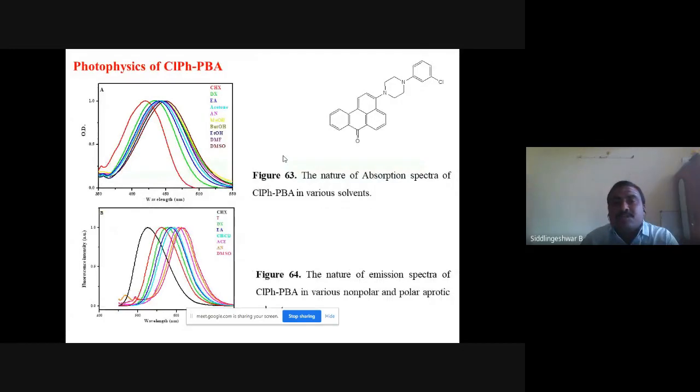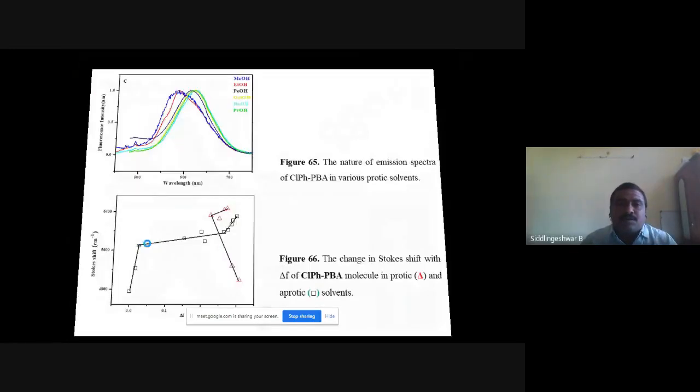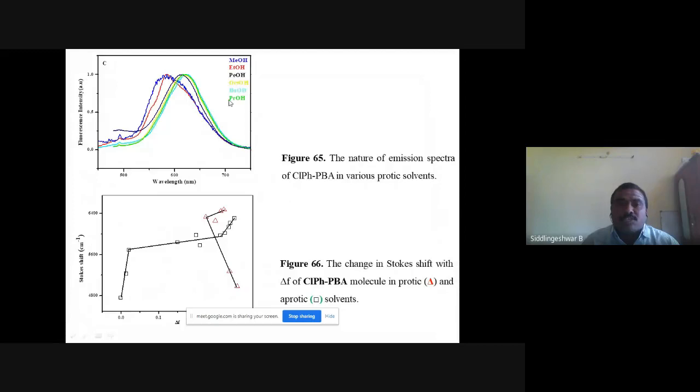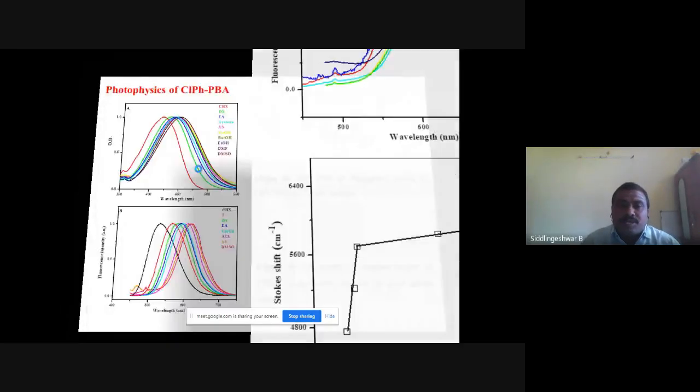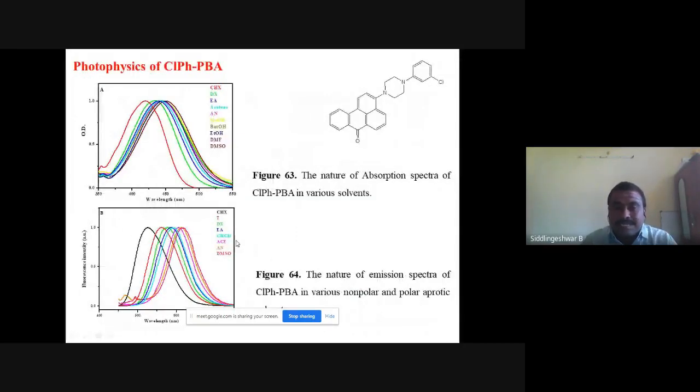We have done this work to give supplementary evidence for the previous work, because I have used a single molecule here, chlorophenyl substituted. I have used the same set of solvents here, 17 solvents. I got the same results, the same behavior. Here in polar protic solvents, I see a blue shift. In polar aprotic solvents, I have seen a red shift.